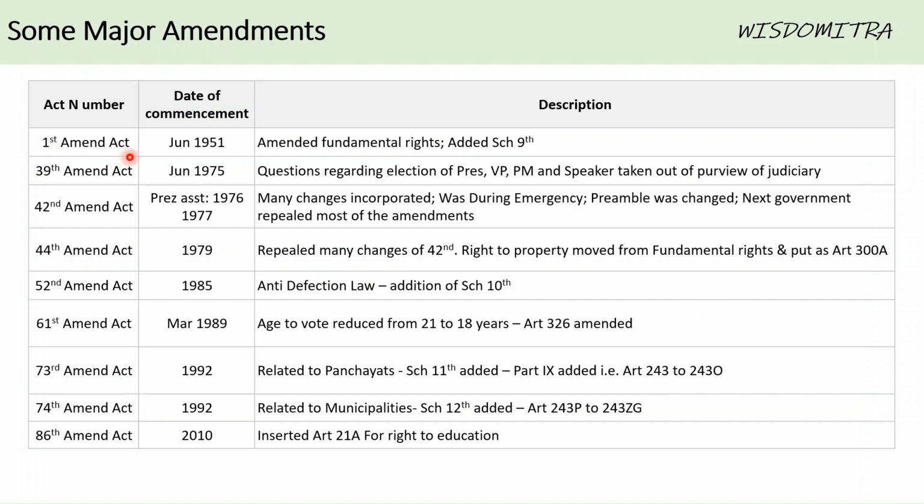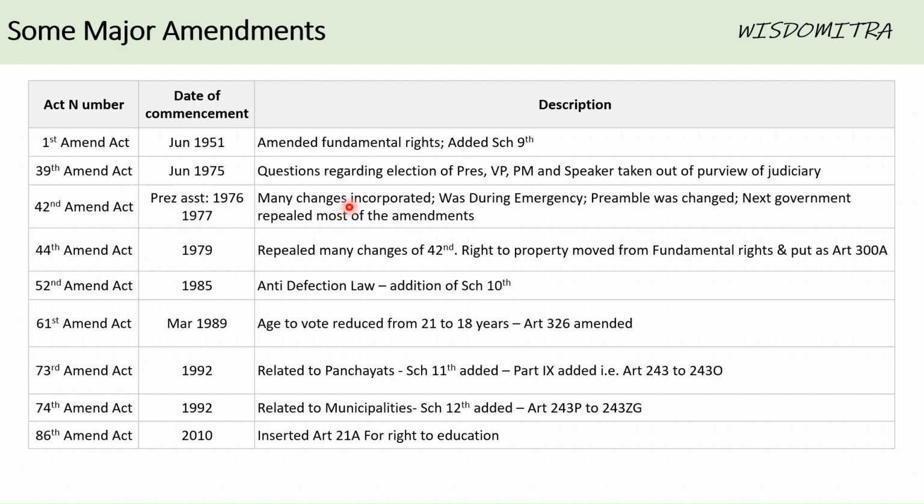The first amendment, as I just pointed out, commenced in June 1951, and it amended the fundamental rights and added the ninth schedule. Another important amendment is the 39th Amendment: election of President, Vice President, PM, Speaker taken out of the purview of the judiciary. 42nd Amendment, 1976-77. This is considered to be one of the major amendments.